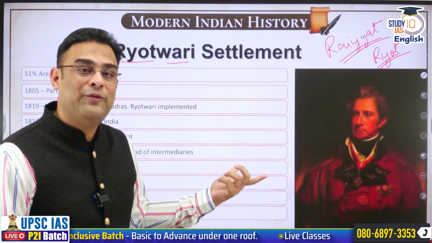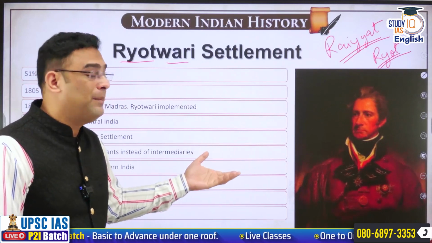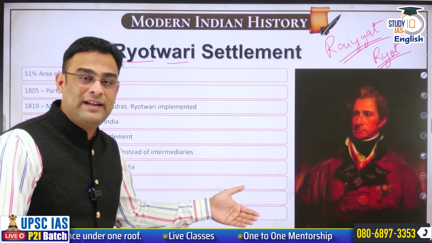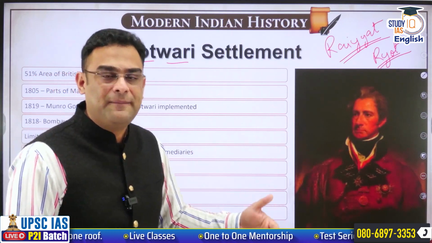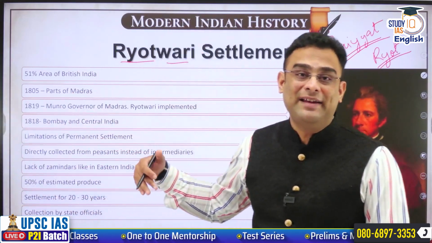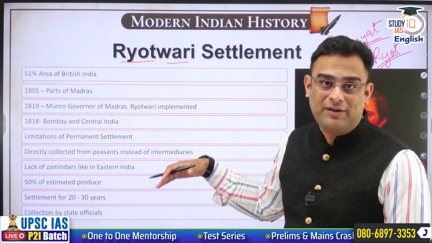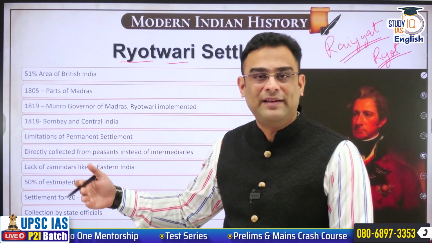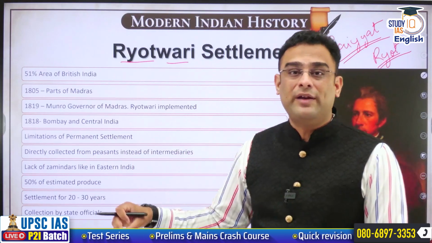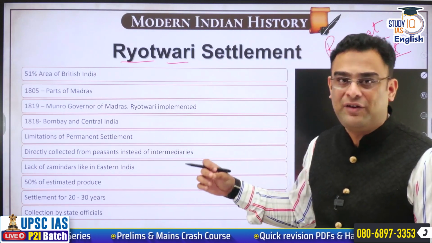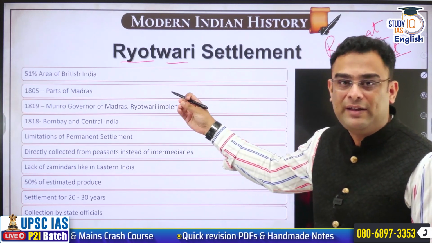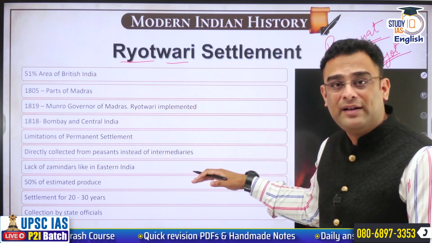Thomas Munro was particularly fond of South, and he could speak many of the languages spoken in South India very well. He served in India till 1805 or 7 something, and then after that went to London, came back again and became the governor of Madras. Because he had served there, he had experience, he knew the languages, and he was also very popular amongst Indian employees of East India Company. So a natural leader that he was made governor of Madras, and during his period, Ryotwari will be implemented everywhere.